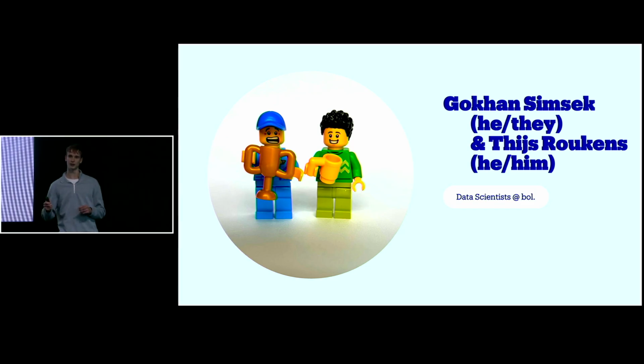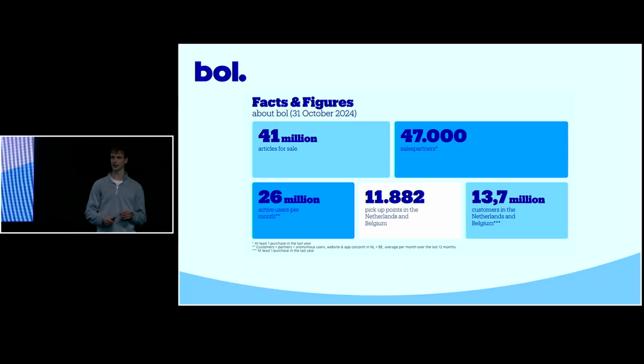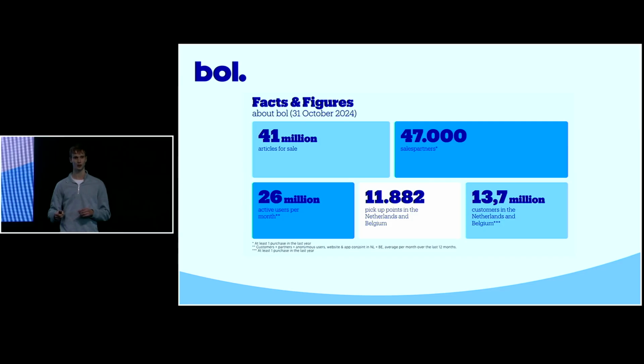First, a very small introduction. Both Gokhan and I are data scientists working for Bol. We are an online e-commerce platform that sells roughly 40 million products across roughly 50,000 different partners. This is of course an immense scale, and that means that every solution we build needs to be very scalable. This is all the context you need, and now we can dive into the real cool stuff, and that's where Gokhan will start.